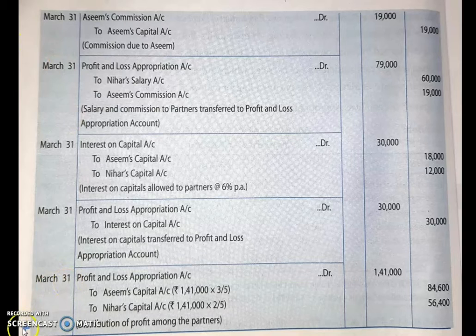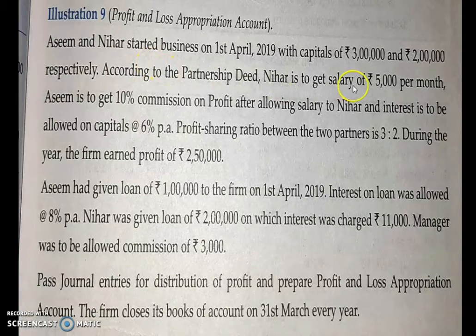Here next thing mentioned in this question is, after salary it is given Asim's commission. So here in this question it is given that Asim is to get 10% commission on profit after allowing salary to Nihar. So after allowing salary to Nihar from the profit, on the amount that is left, 10% will be given as Asim's commission. So children, what is the profit? 2,50,000. From 2,50,000, 60,000 we are giving to Nihar as his salary.